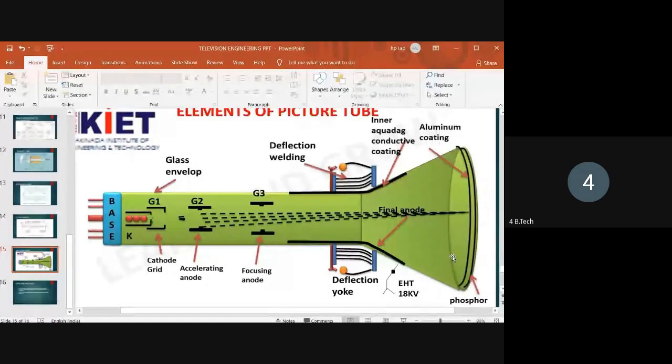In this way, the brightness levels of the screen are changed.